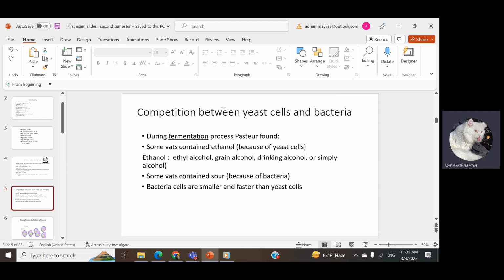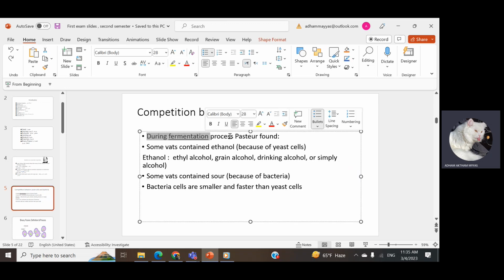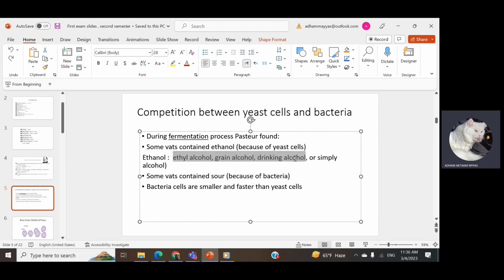The next slide talks about the competition between yeast cells and bacteria. During the fermentation process, Pasteur found two things, or even three things. The first one is that some vats contained ethanol. That's because of the yeast cells. And ethanol is a type of alcohol. It may have a lot of names, but it's a type of alcohol.